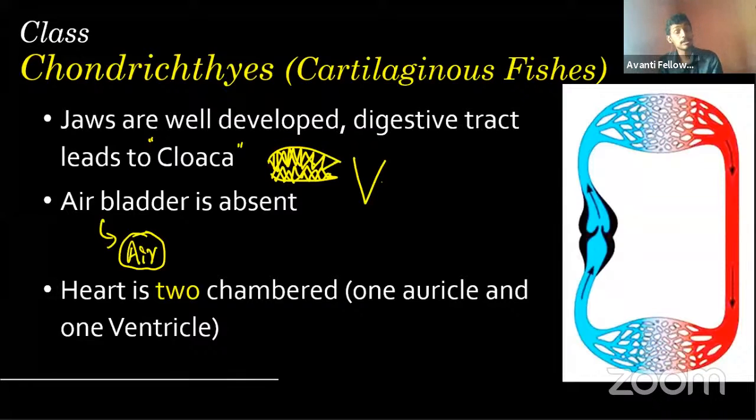But if you take the cartilaginous fish, it does not have the air bladder. If it does not have the air bladder, what does that mean? It does not have buoyancy, right? It can't float easily like that kind of bony fish. So it has to swim continuously.